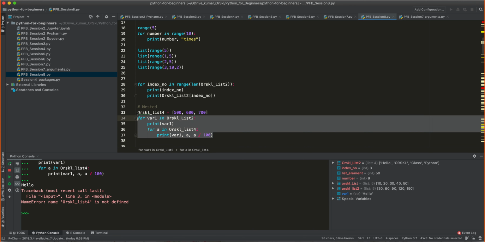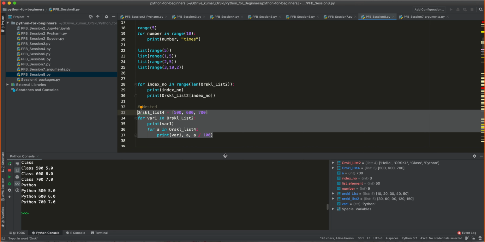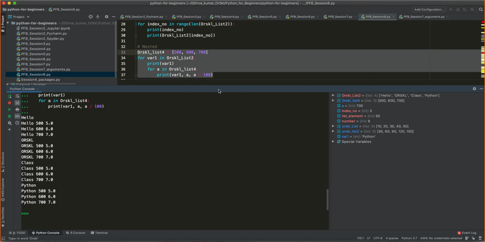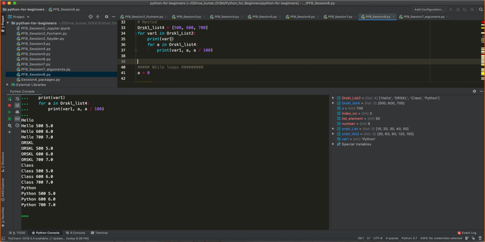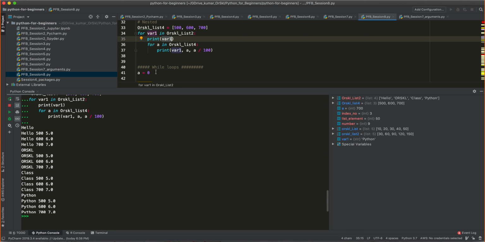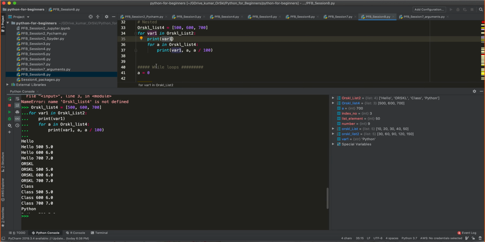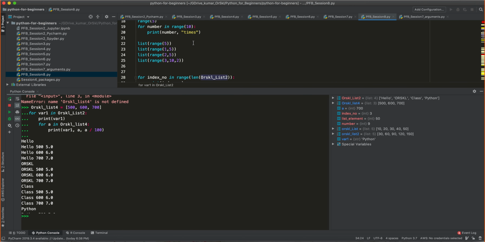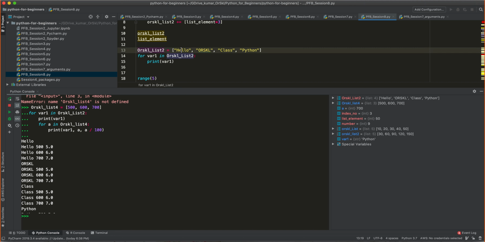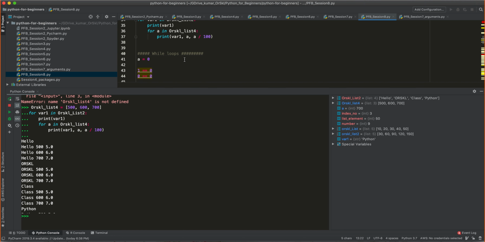I'm sorry, I have to also create the variable. I did this. Now you see what happens. In the first iteration of the parent loop, if I compare with the code, what is the var1 value? 500. Okay, yeah, list 2, right? Because this is list 2, you are saying hello. The first time hello has been printed in the first iteration.